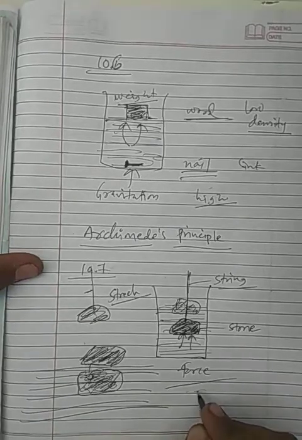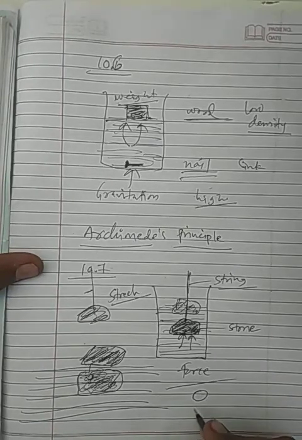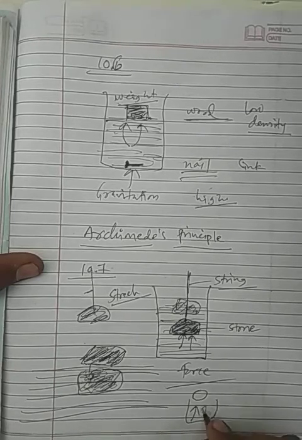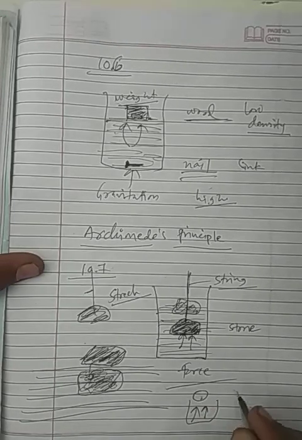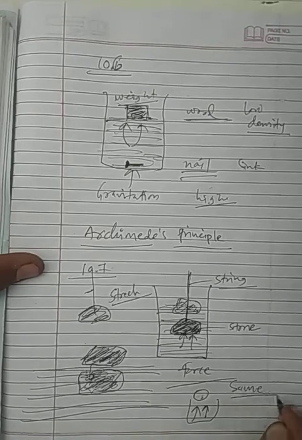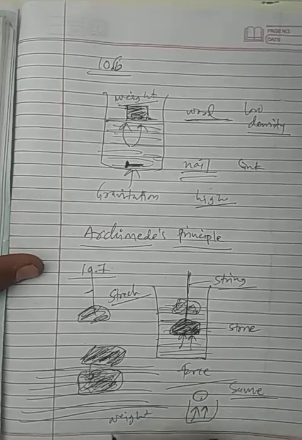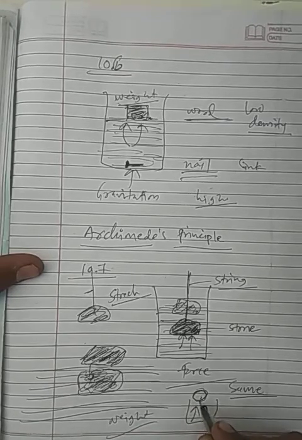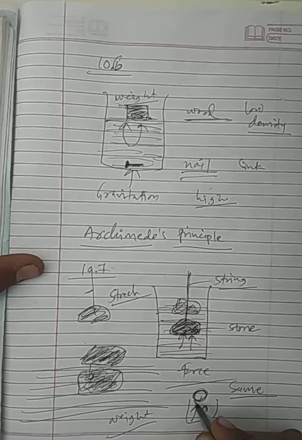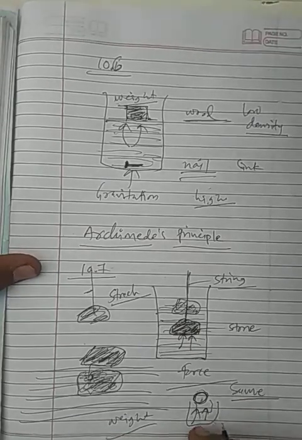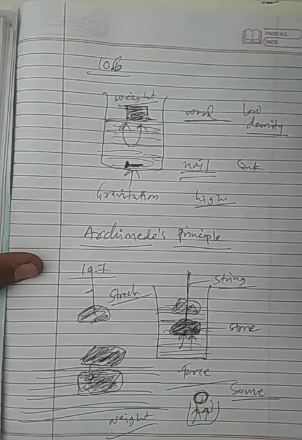Means when you are throwing a stone in a fluid, the force which is acting on this stone will be the same as the weight of the fluid displaced by this stone. The weight of water which is displaced by this stone will be the same as the force acting on it.